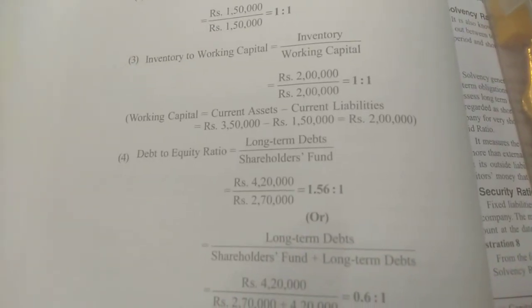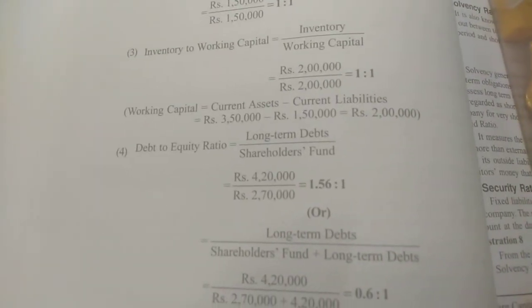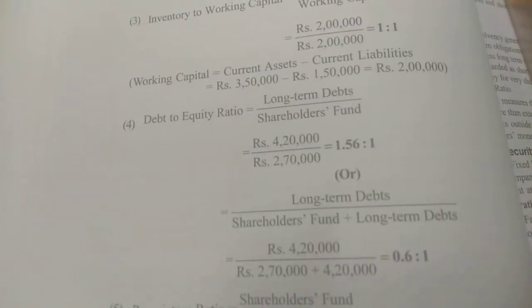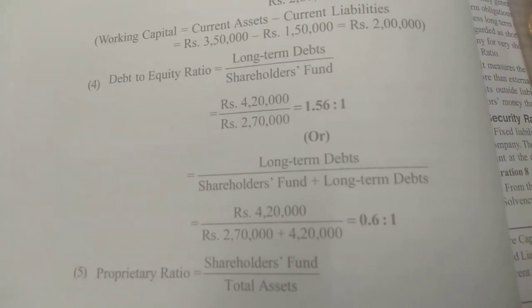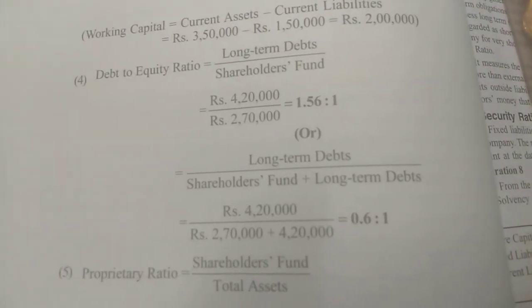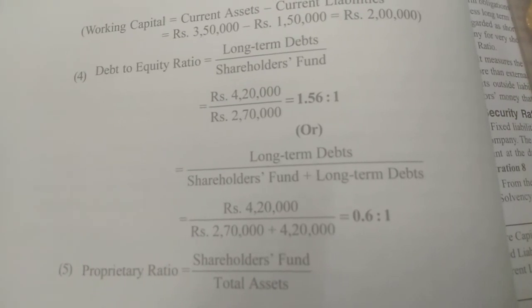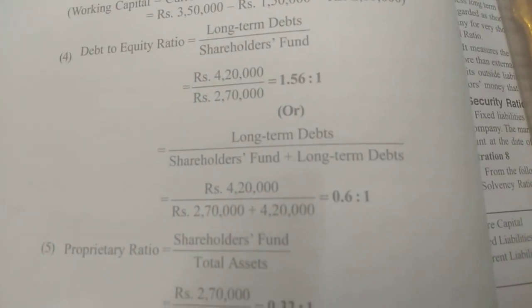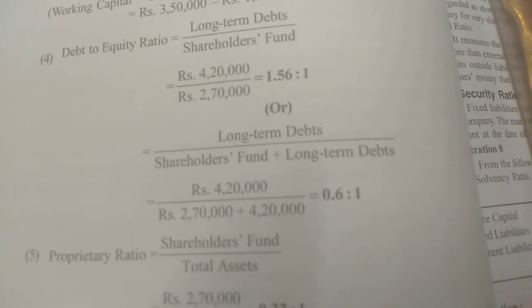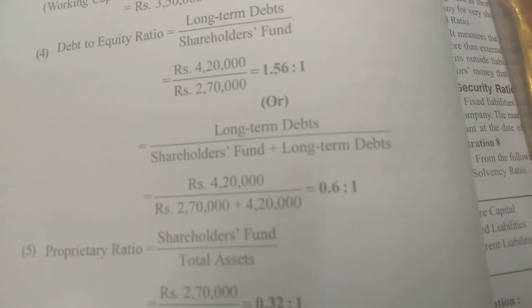Next is debt to equity ratio, that is long term debt upon shareholders' fund. Another formula is long term debts upon shareholders' fund plus long term debts. Both ways you can calculate. Hardly it amounts to a difference.